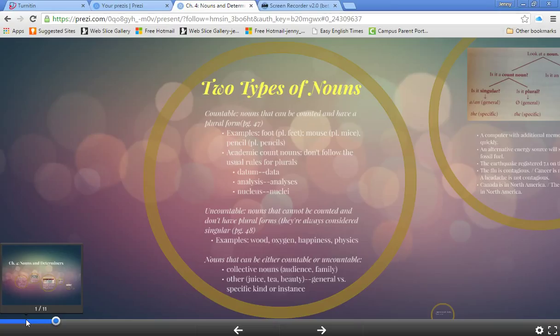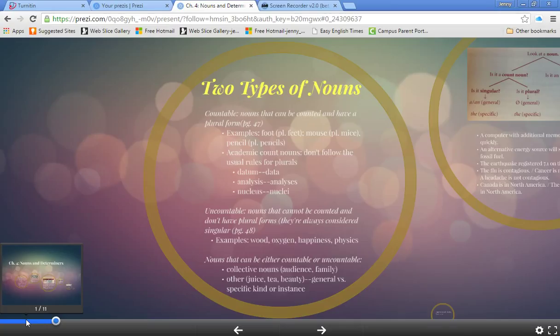Beauty is another, it's a general concept, it's usually uncountable, but you can call someone a beauty and say that there are many beauties in the room. So there are different uses for the uncountable and then the countable version of each of these nouns.